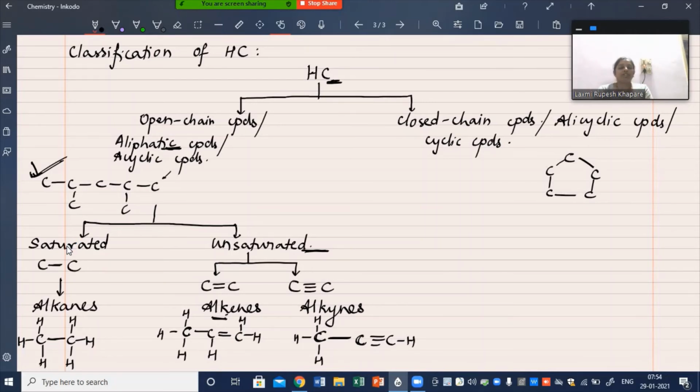Yes. Now, how will you define alkynes in a similar way? Alkynes are unsaturated aliphatic hydrocarbons. Line up the steps, okay? Alkynes are unsaturated aliphatic hydrocarbons containing at least one carbon-carbon triple bond. Are you getting this? Yes?